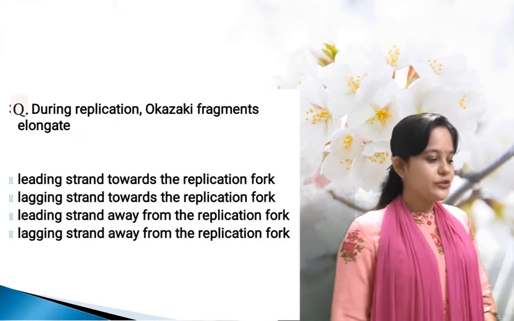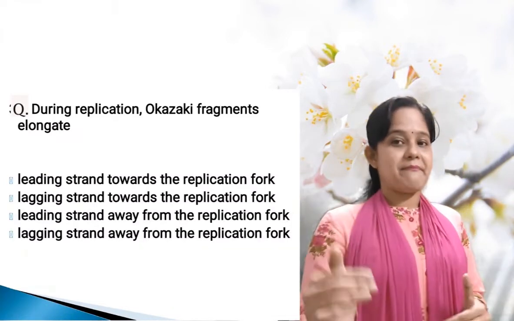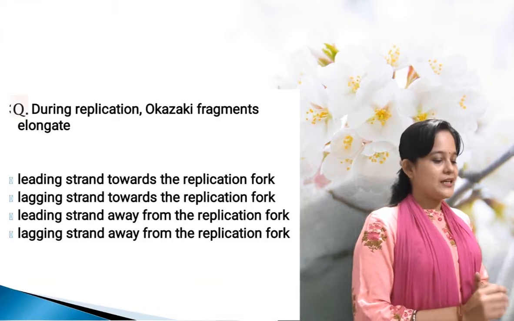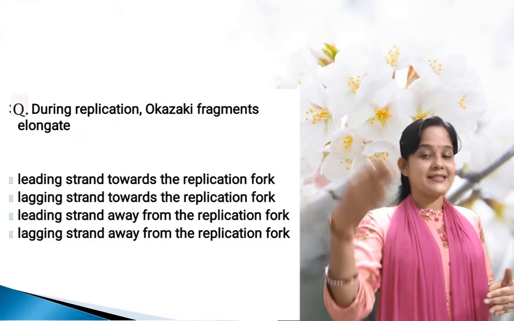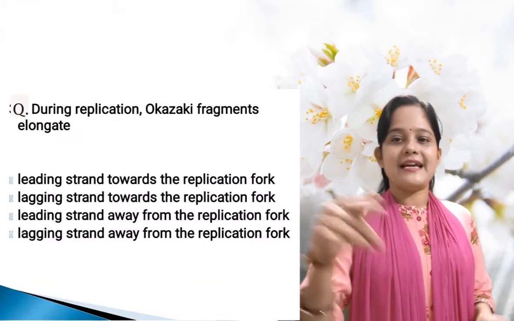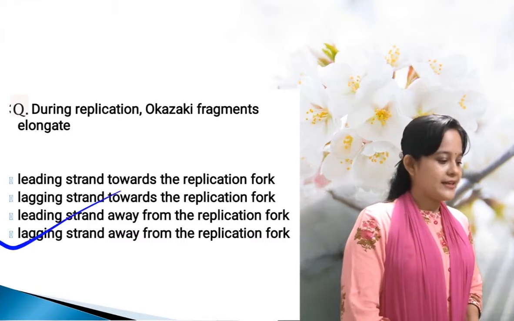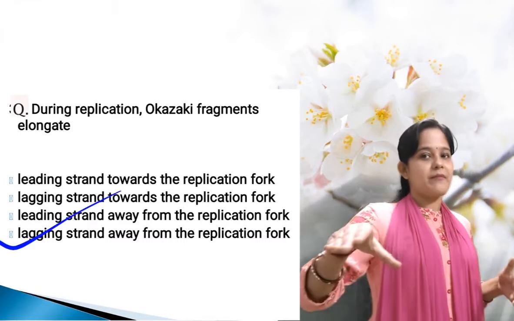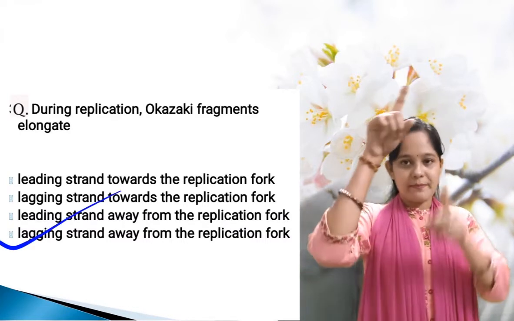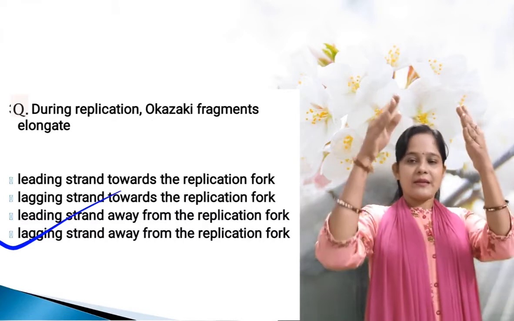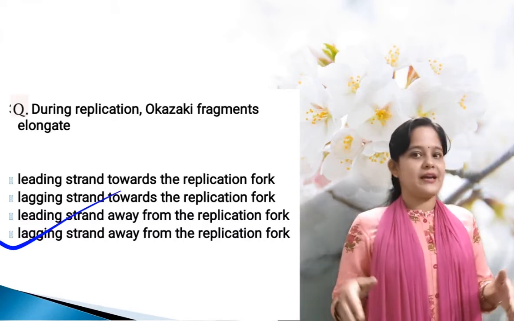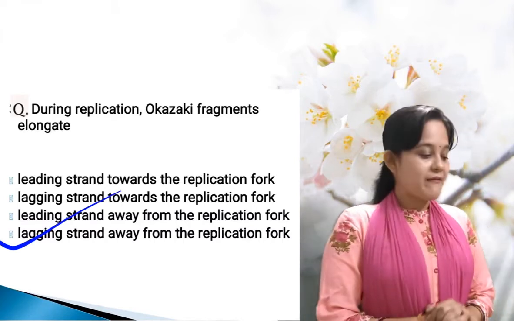Next one, during replication Okazaki fragments elongate. Okay, here Okazaki fragments are found in which strand? That is in the lagging strand. So the correct answer is lagging strand, away from the replication fork. This replication fork, so Okazaki fragments are away from the replication fork.